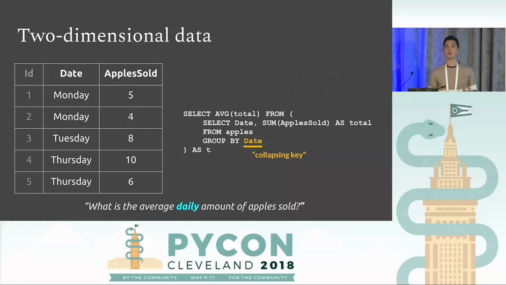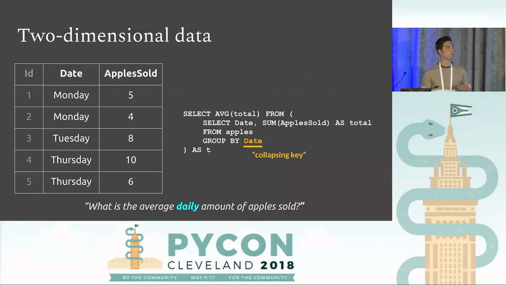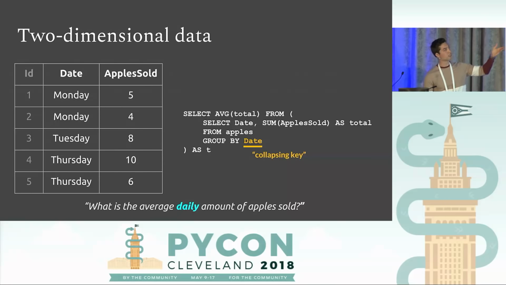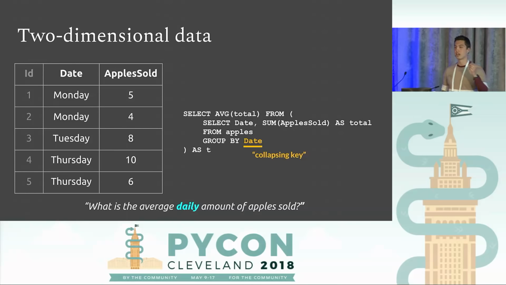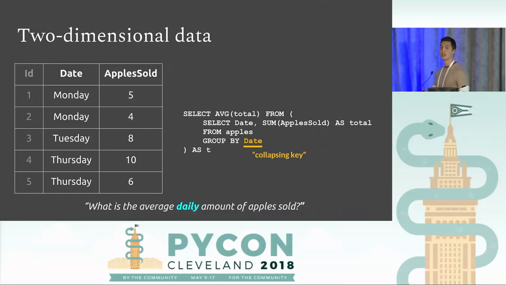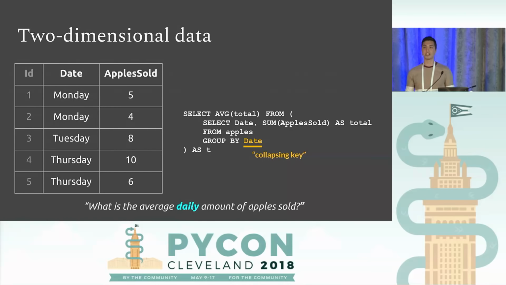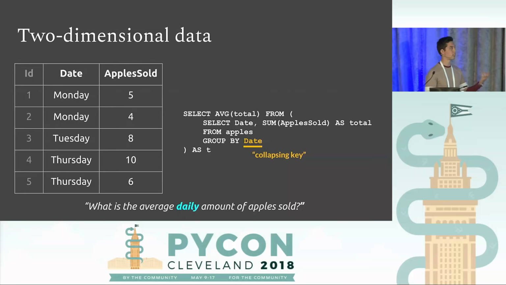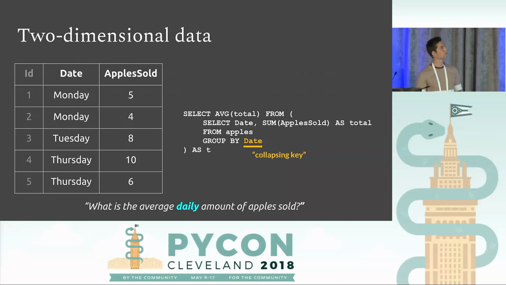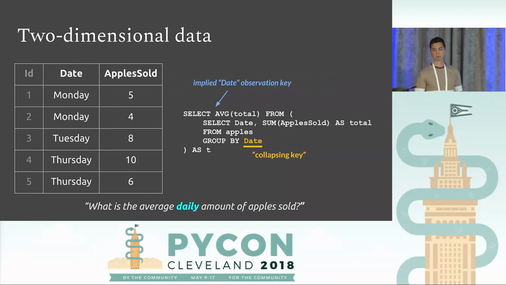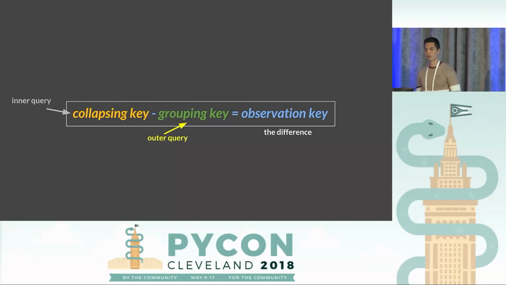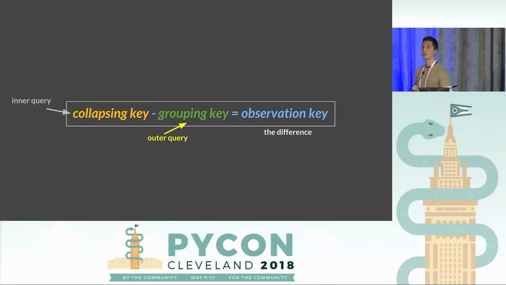This is really what we should be doing, to emphasize. We should collapse the data first, and therefore the date minus nothing means our observation key is date. Again, the question to always ask is, what are we taking an average of? Well, we're taking an average across days. It's a daily average. So this is the formula we can bring with us.